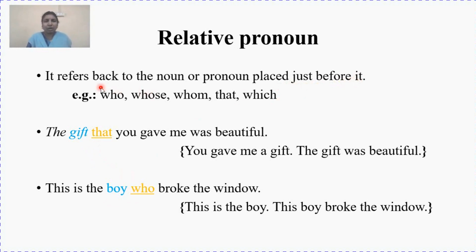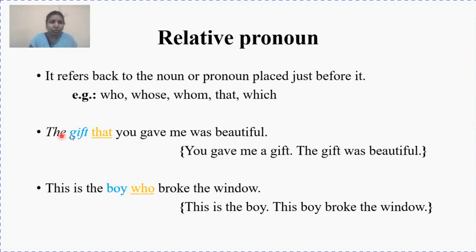Now all these nouns and pronouns, as I said, are placed just before it. It refers back to the noun or pronoun. I have one noun here, gift, and two pronouns, you and me. So how do I know which it relates to? It's very important to know where the correct position is. That is just before it. So the gift that you gave me was beautiful. This is the boy who broke the window. In both the sentences, gift and boy are the nouns, and that and who are the relative pronouns.